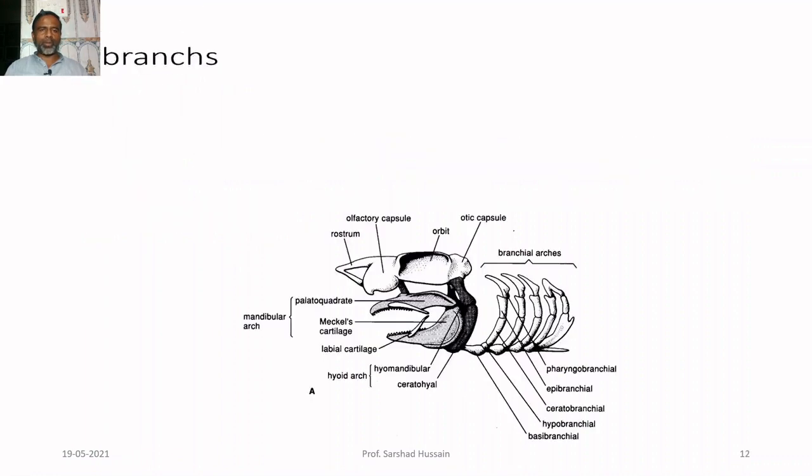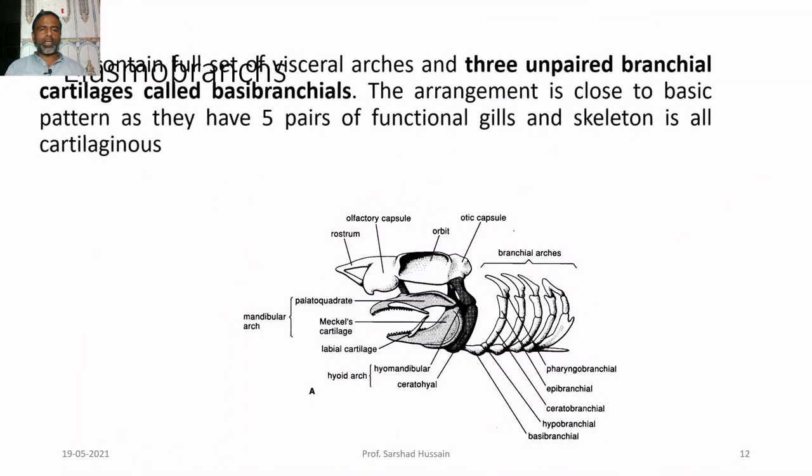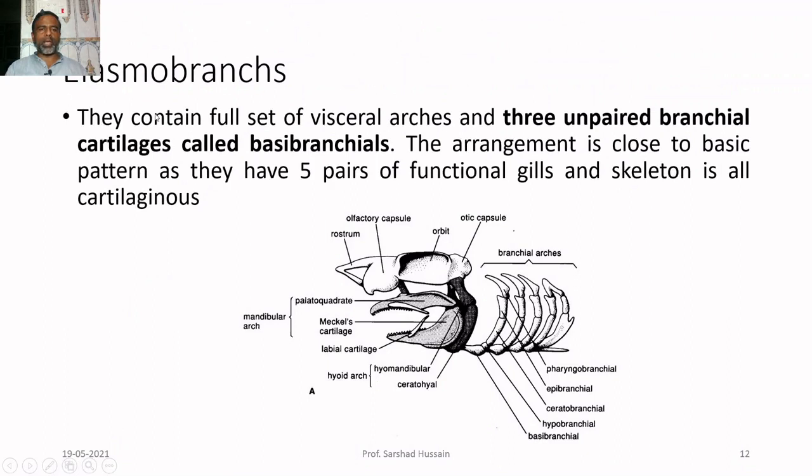So, here I mean to say, in the cyclostomes the visceral arches are in a fused form, forming a branchial basket. Then, in the case of the cartilaginous fishes, the elasmobranchs, they contain a full set of visceral arches. You can see over there the first, second, and then the 3rd to 7th, all sets are present.